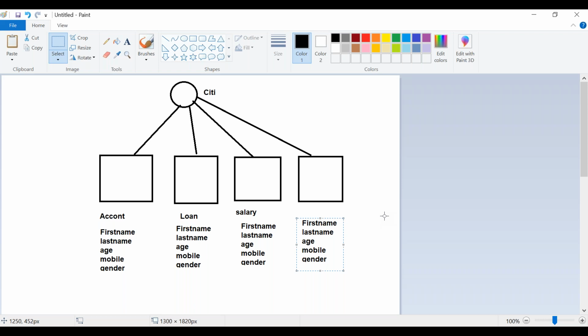And by the end of this fourth internal application, you're thinking that there is some repetitive work happening. Whatever work you did in the first internal application, the same work has been done in the second one, and the third and the final one also. In future, suppose your Citibank organization has some other internal applications added, and if you want this registration page there also, we have to create it again there.